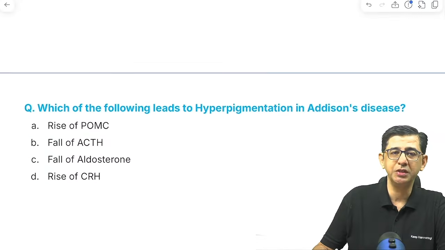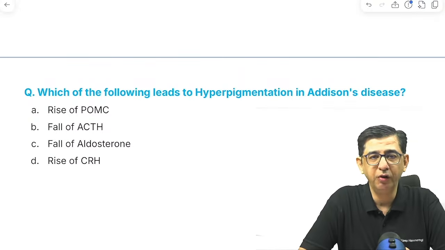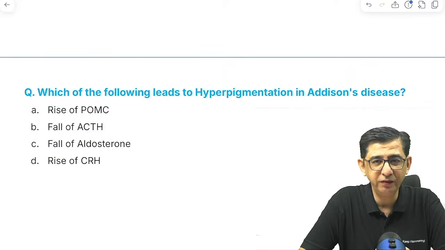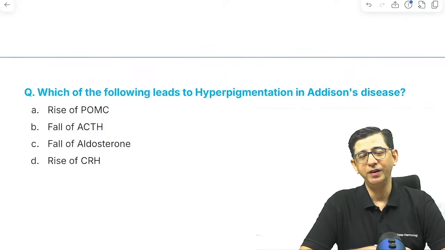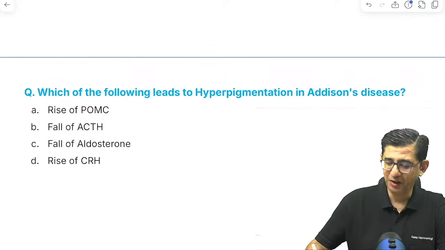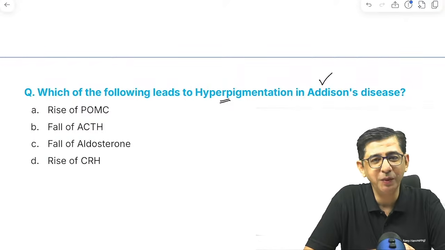We move to the next question, which was a one-liner. Which of the following leads to hyperpigmentation in Addison disease? I have talked about a story for Addison disease, but today we will not get into that because we have to solve MCQs. But anyway, there's hyperpigmentation present.